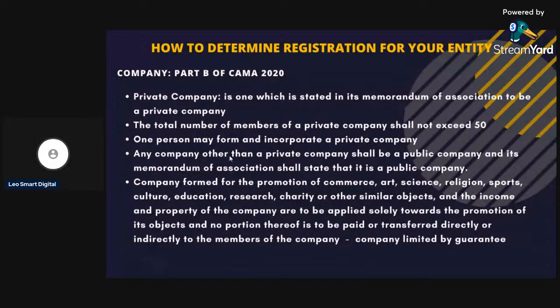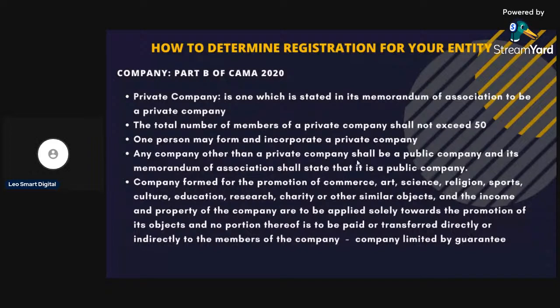Then any company other than a private company shall be a public company, and its memorandum of association shall state that it is a public company. Now, there are some companies that make profit, but their profit is not to be shared among members. This is the one you look at under company limited by guarantee.